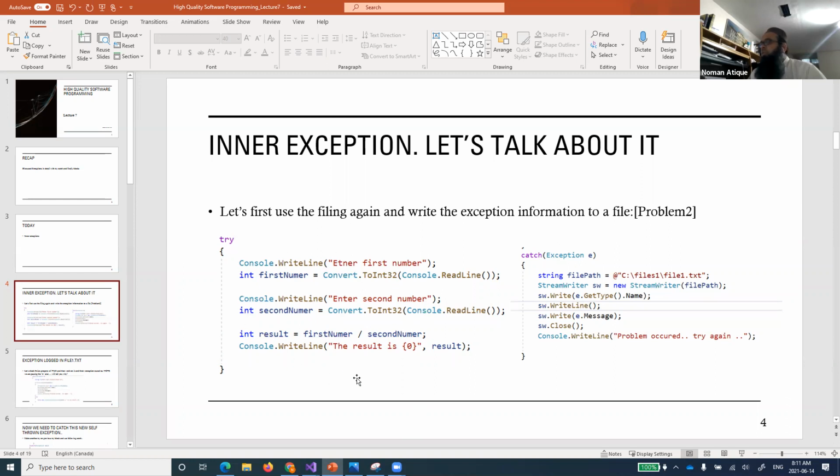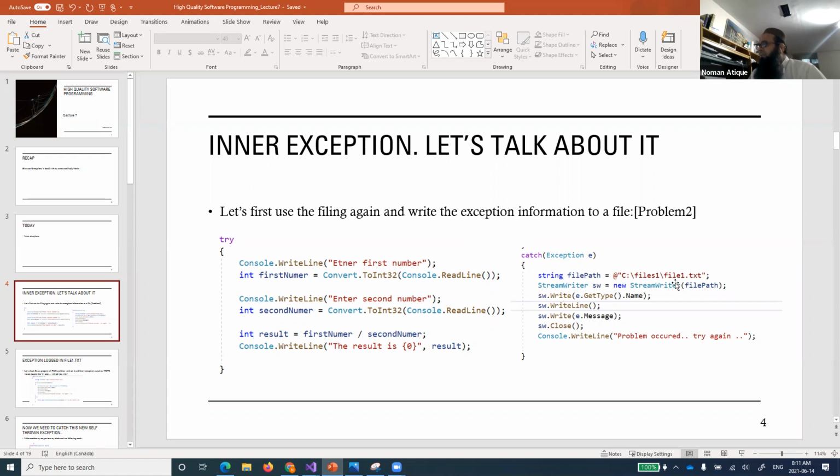which was prone to error, and we said that it can produce an error of what type? Maybe a number is not entered in the right way, a format exception. Maybe the second number entered was 0, like a divide by 0 exception, or anything like that. So it was prone to any exception. But we saw in our program last week that if this try is not successful, we go into the catch, and we catch the exception, and we were